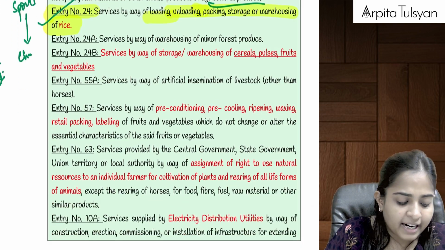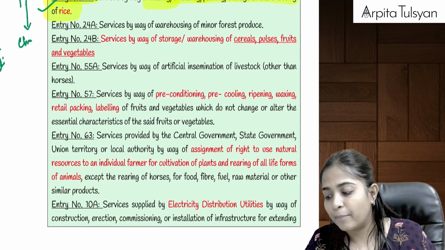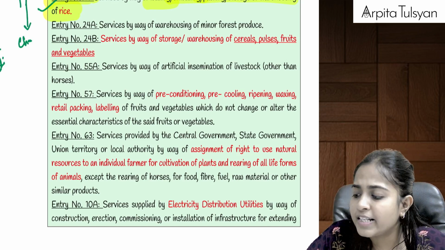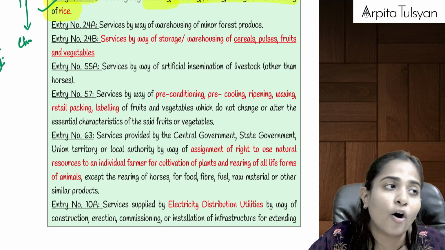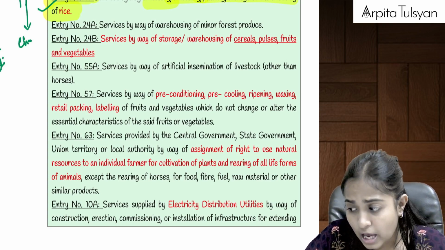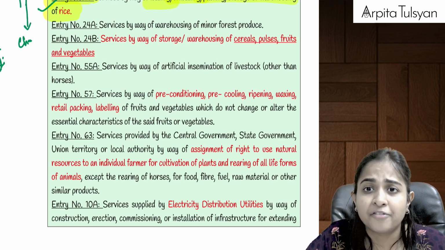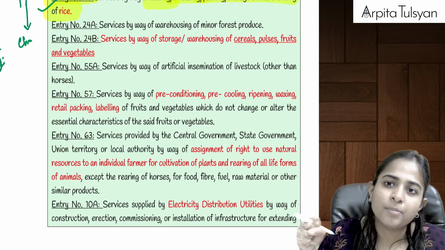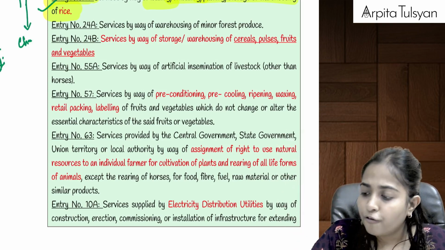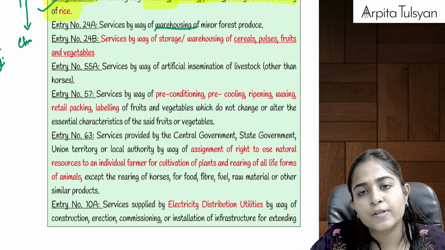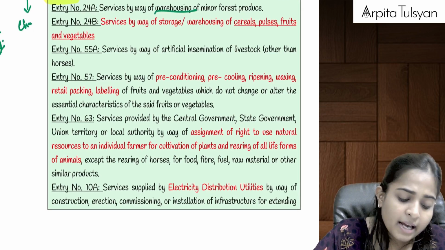Then after that, entry number 24A and entry number 24B. What are they talking about? 24A is very simple. It is talking about warehousing of minor forest produce. Minor forest produce means things like leaves, flowers, fruits, which we have plucked from the forest. If we are providing warehousing of those produce, then it will be totally exempted from GST.